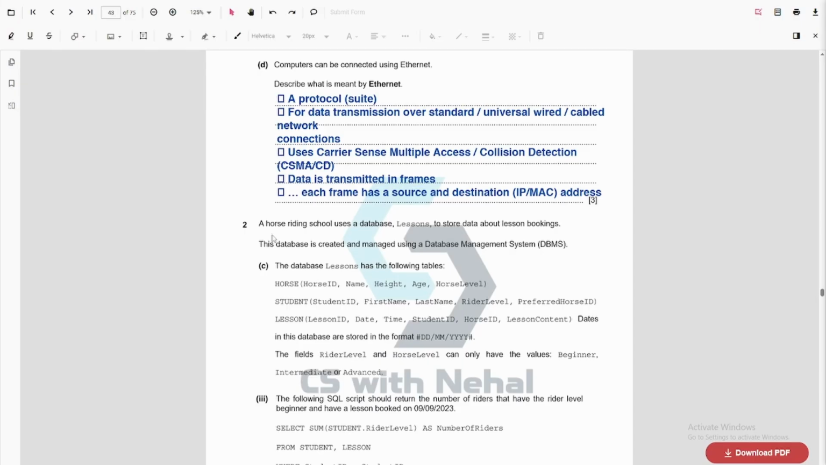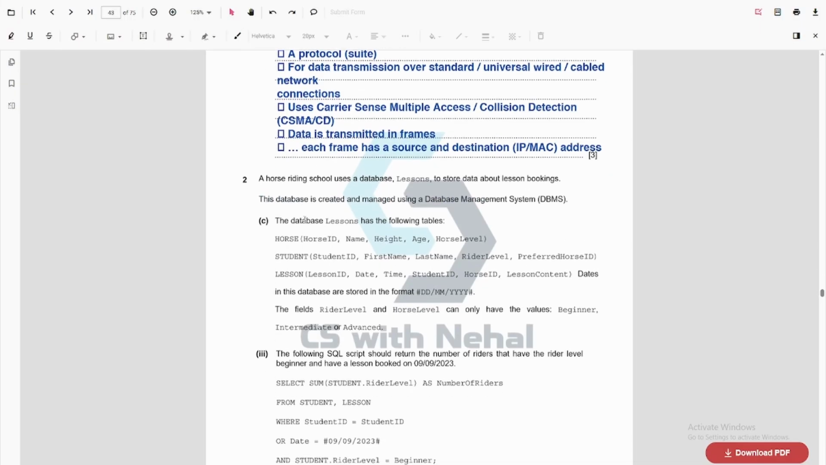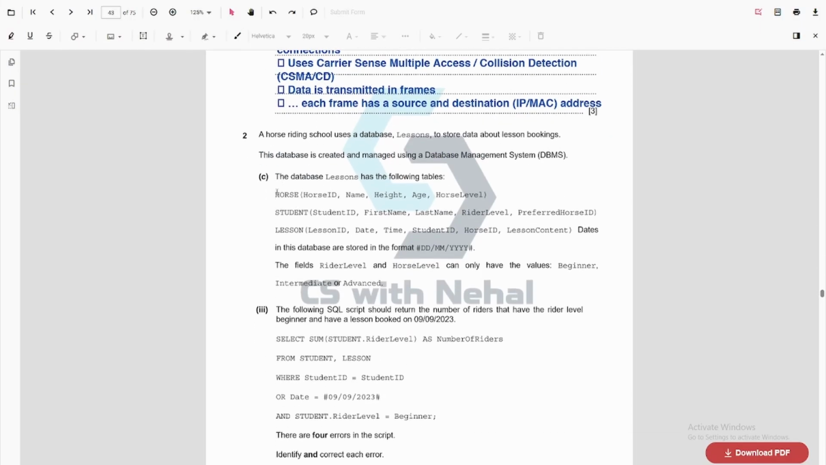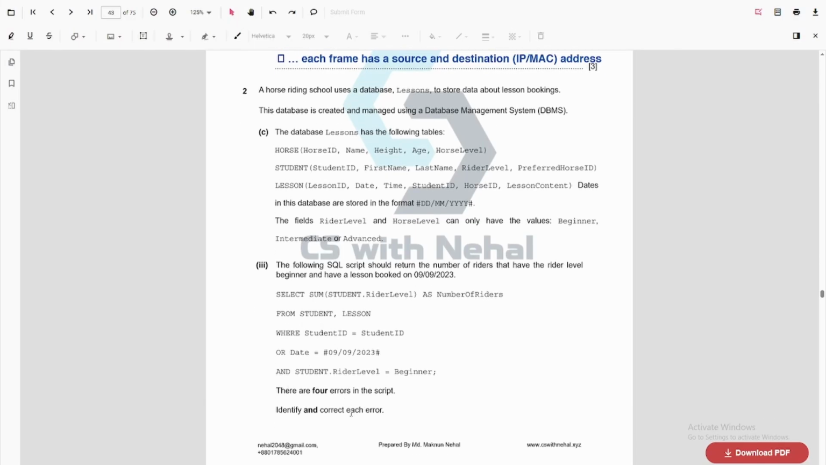All right, the next question. A horse riding school uses a database lessons to store data about the lesson bookings. The database is created and managed using a DBMS. The database lessons has the following tables. So these are the given tables. Dates in this database are stored in this format. The fields rider level and horse level can only have three values: beginner, intermediate, and advanced. The following SQL script should return the number of riders that have the rider level beginner and have a lesson booked on 09/09/2023. So identify the four errors in the script. Identify and correct each error.